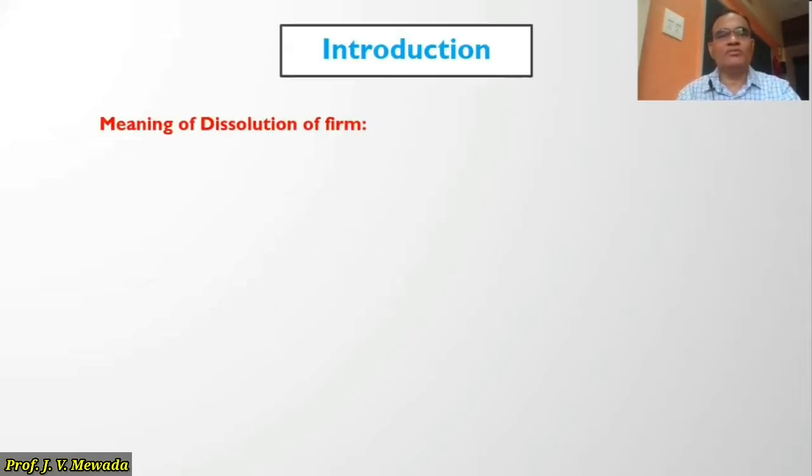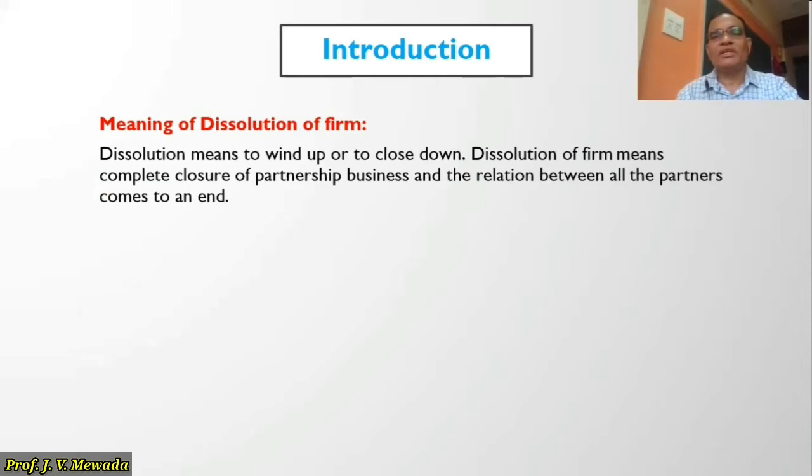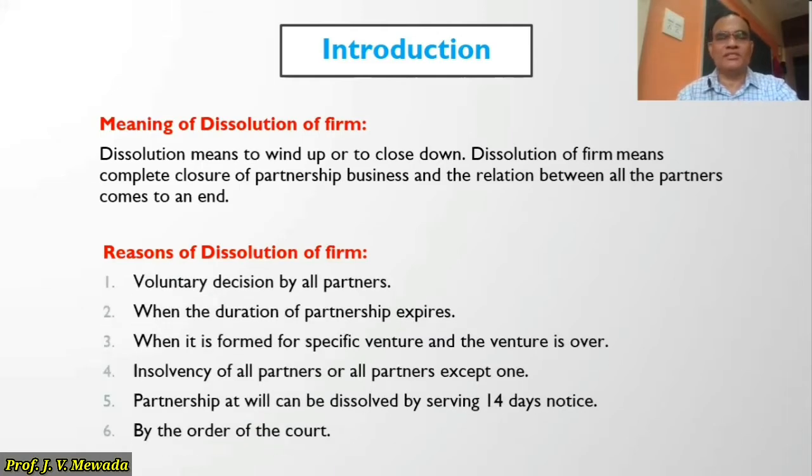Now in introduction, first let us see what is the meaning of dissolution. Now we all are aware that dissolution means closure. So dissolution of firm means closure of partnership firm. Here dissolution means to wind up or to close down. And dissolution of firm means complete closure of partnership business and the relation between all the partners comes to an end. And now we have to see why the dissolution takes place. So let us see the reasons of dissolution.